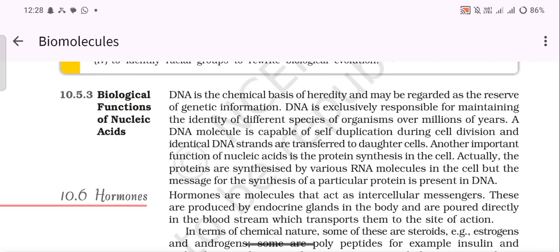Another important function of nucleic acids is protein synthesis in the cell. Actually, the proteins are synthesized by various RNA molecules in the cell, but the message for the synthesis of a particular protein is present in DNA.